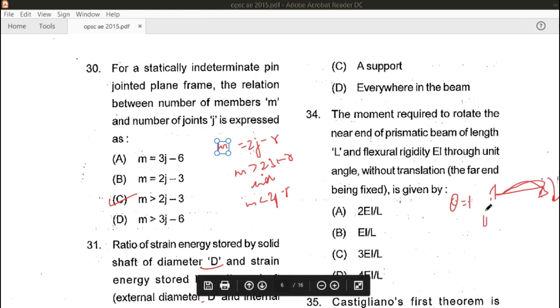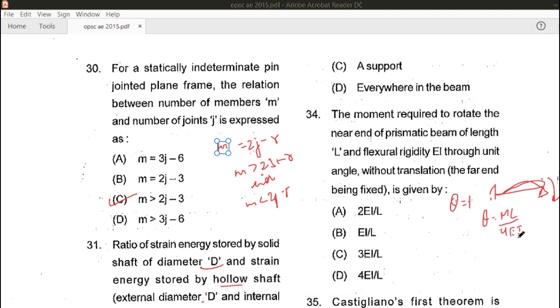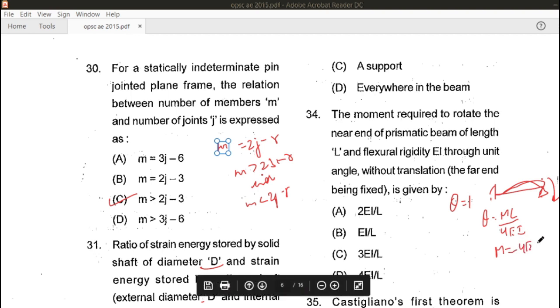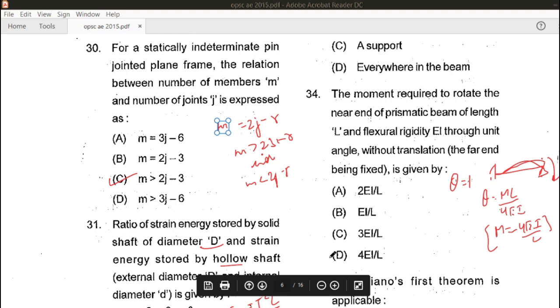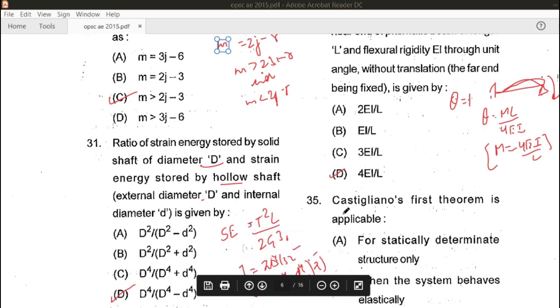So theta is equal to ML upon 4EI. So M will be equal to how much? It will be equal to 4EI upon L. Hence the correct answer will be 4EI upon L, so D is the right answer for this question.